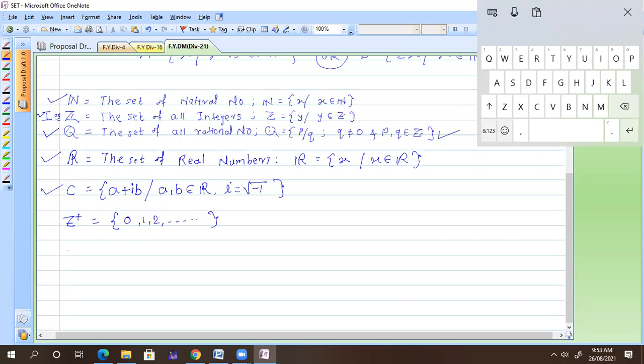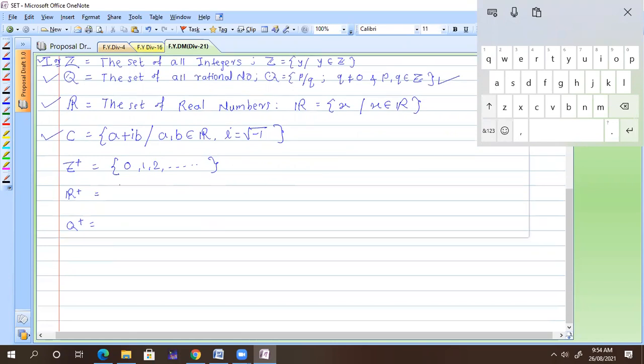What about R plus similarly? Positive real numbers. Okay. So the set of positive integers, the set of positive real numbers, and we also have Q plus. So you know that one. Q plus is nothing but the positive rational numbers. Now we can define the irrational numbers, Q complement.